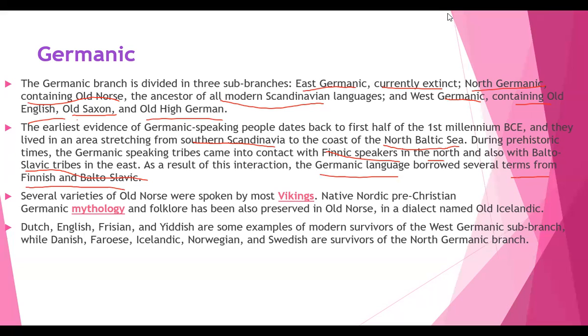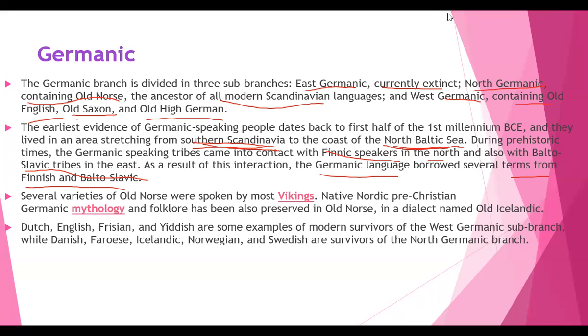The earliest evidence of the Germanic-speaking people dates back to the first half of the first millennium BC. And they lived in an area stretching from southern Scandinavia to the coast of the North Baltic Sea. So where these people lived was that particular area.